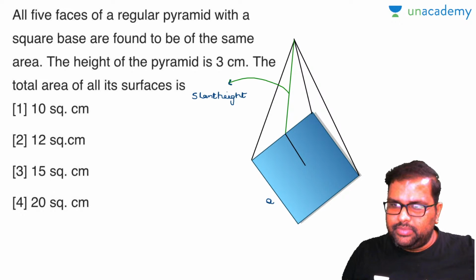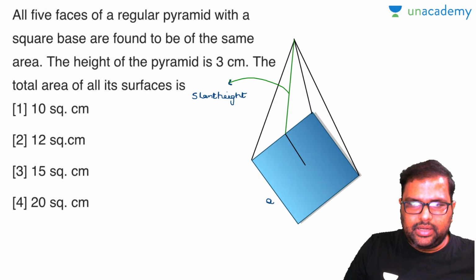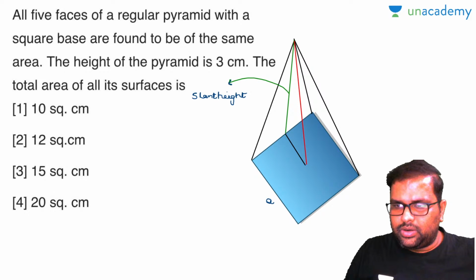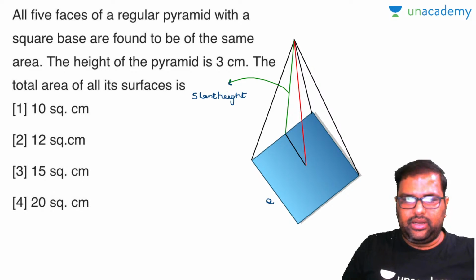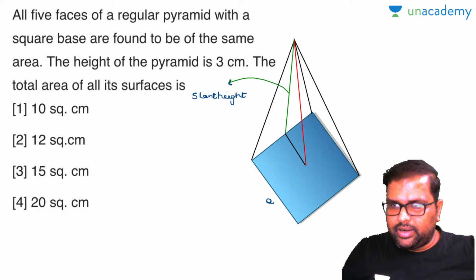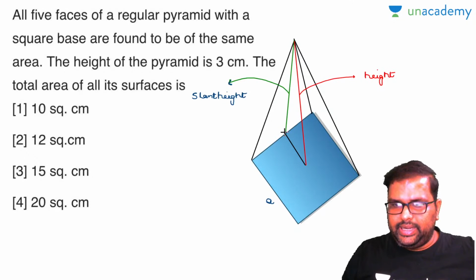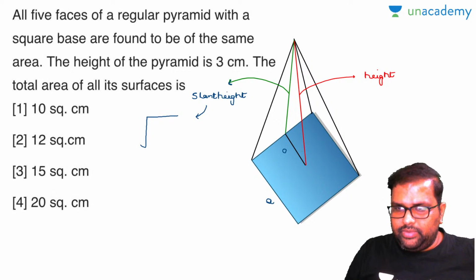This is nothing but half of the base. This is A by 2. Now once again observe here. Now this is called the height of the pyramid. Am I right or wrong? From the vertex to the middle of the square, we call this the height of the pyramid. I will write it down. This is the height of the pyramid. This will be 90 degrees and these are perpendicular. Now the slant height will be equal to root of, look, this value will be A by 2.